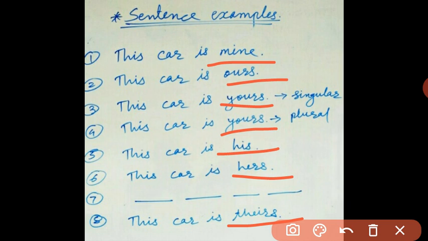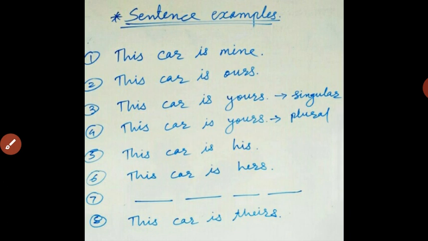To make the concept clear, you must write it and think of the difference between possessive adjectives and possessive pronouns. Remember, possessive adjectives are used before a noun, and possessive pronouns, as you can see over here, are all used at the end of the sentences.